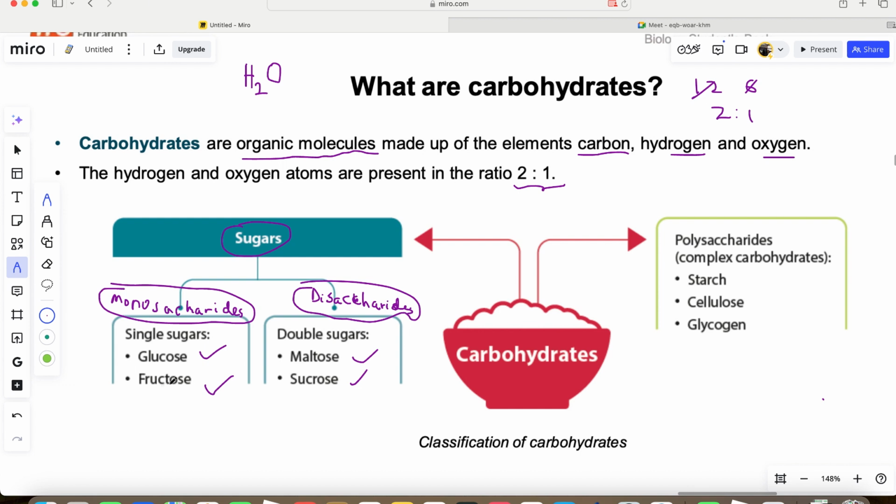This one is not 2 fructose. It's 1 glucose and 1 fructose. You add them together, you get sucrose. Is that okay? So these are disaccharides, which are called double sugar. These are monosaccharides, which are called simple sugar.